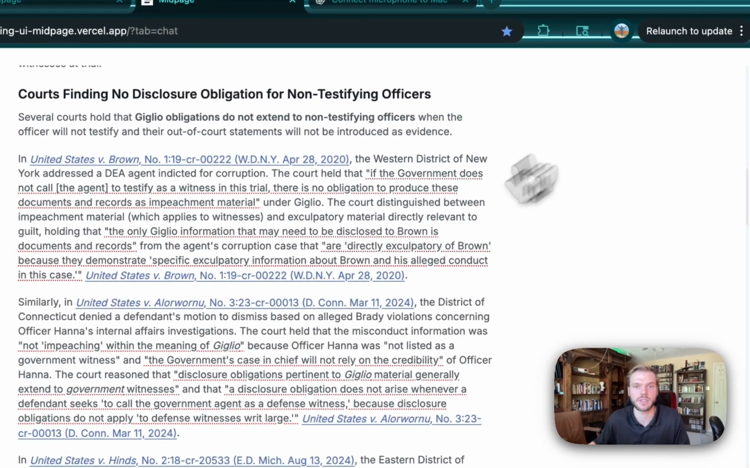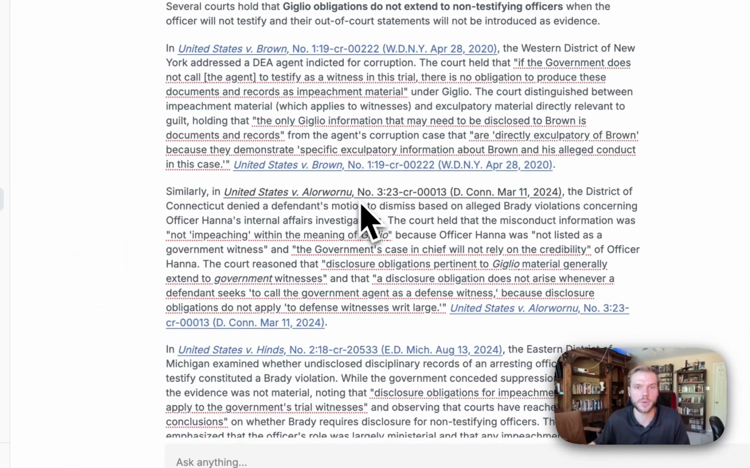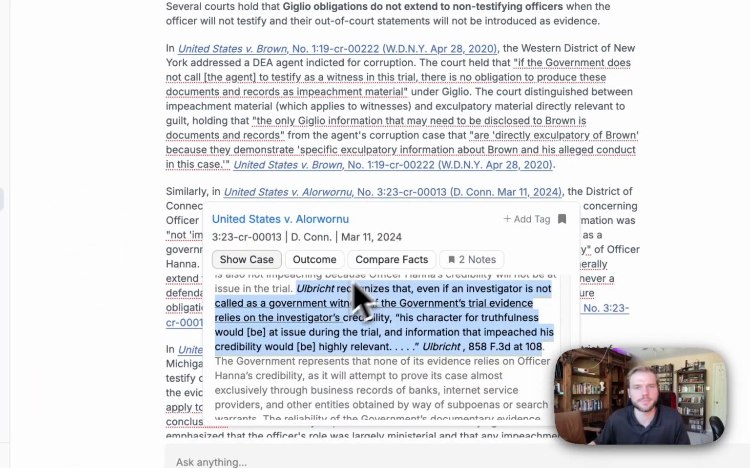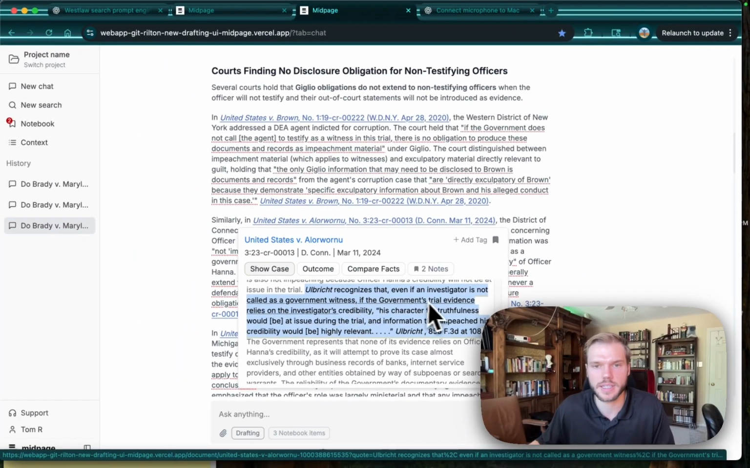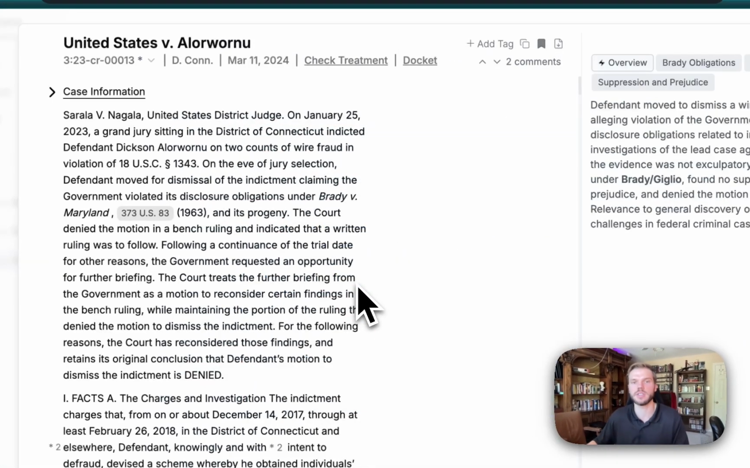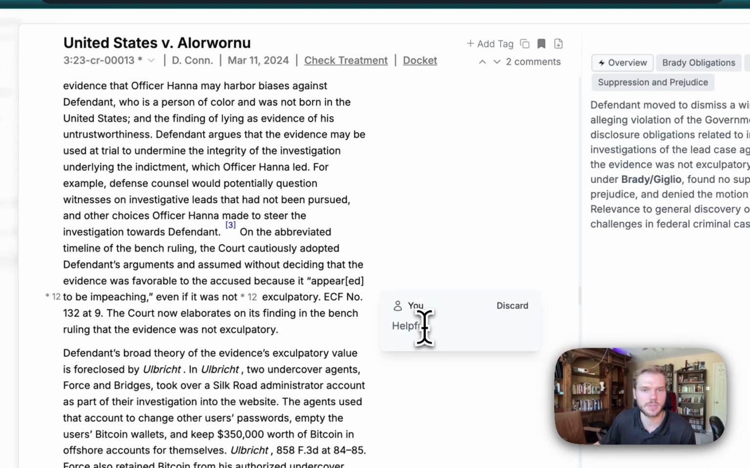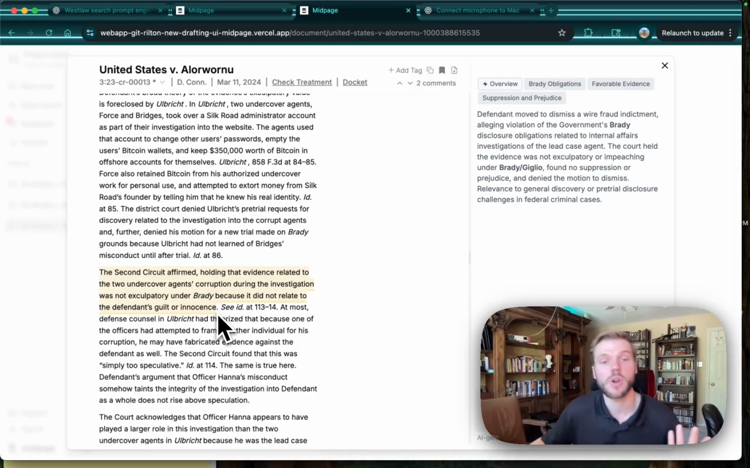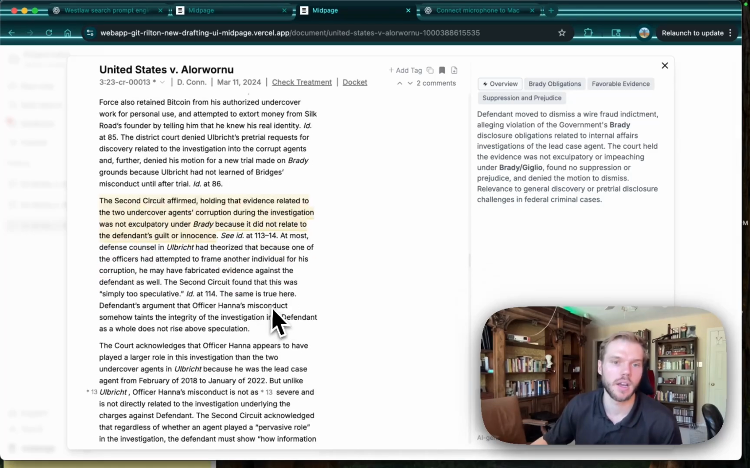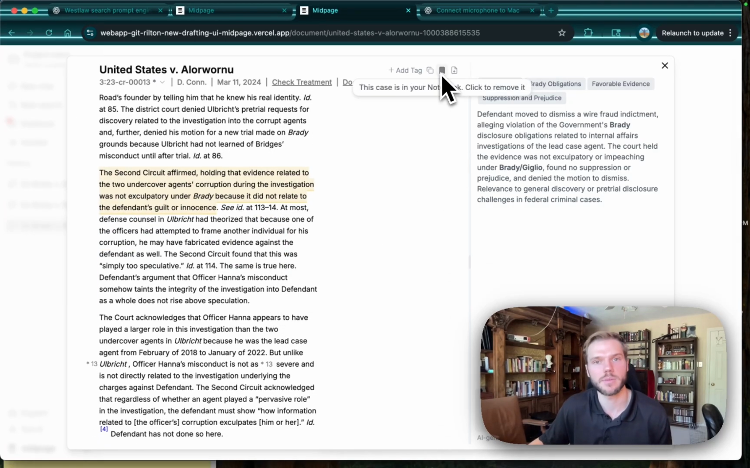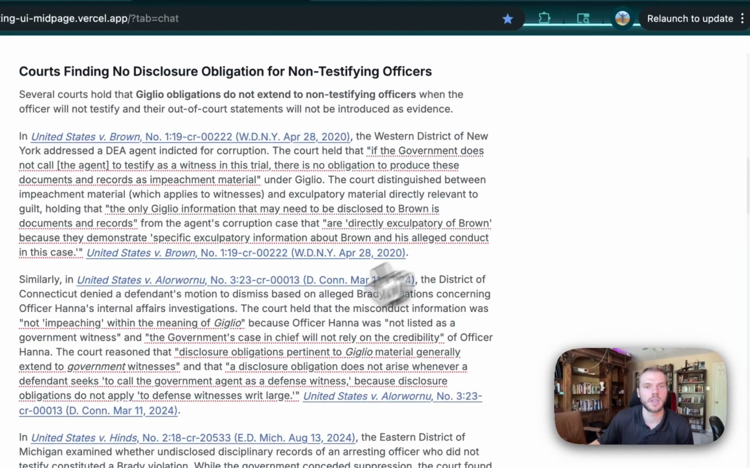Now let's go ahead and look at some other cases. Alhalabi. Okay, recognize that even if the investigator is not called as a government witness, there might still be some obligations. So let's look more into this. Here we've got two comments. Again, I've already gone through this one and looked at them. I said this one was helpful. Okay, so there are instances where this doesn't have to be overturned if it is not going towards guilt or innocence. All right, so that's really interesting. Again, we're going to add that to the notebook.